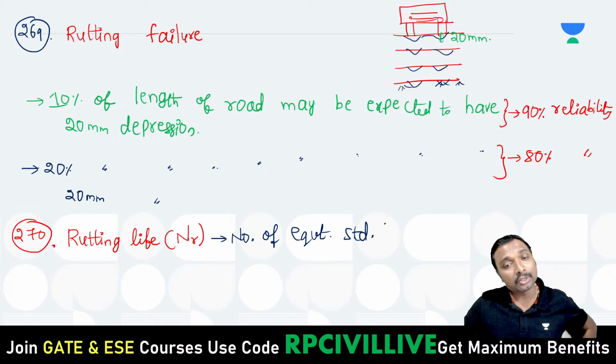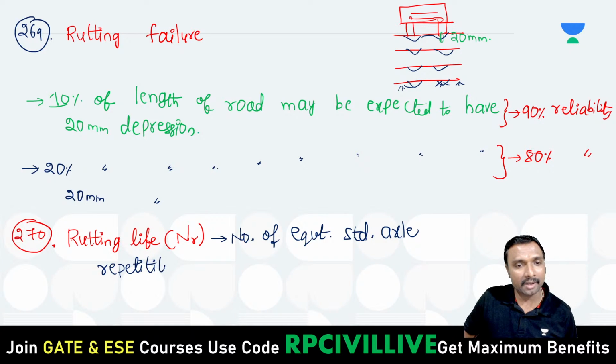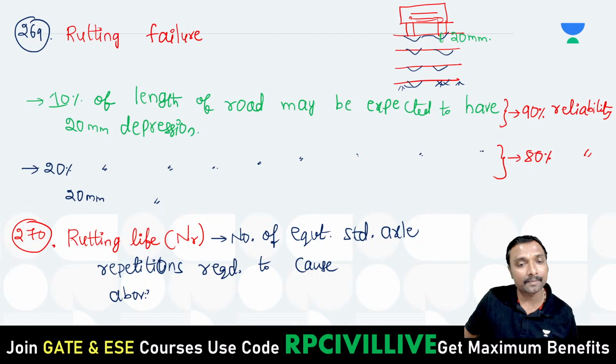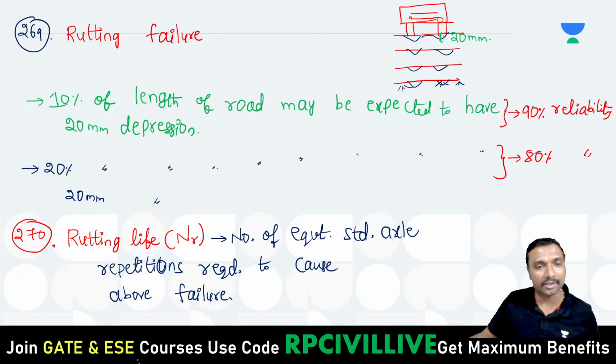Many vehicles, so many repetitions. So it is the number of equivalent standard axle repetitions required to cause the above failure, right?